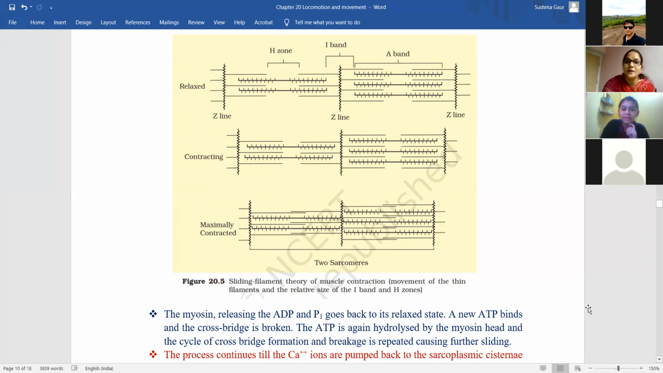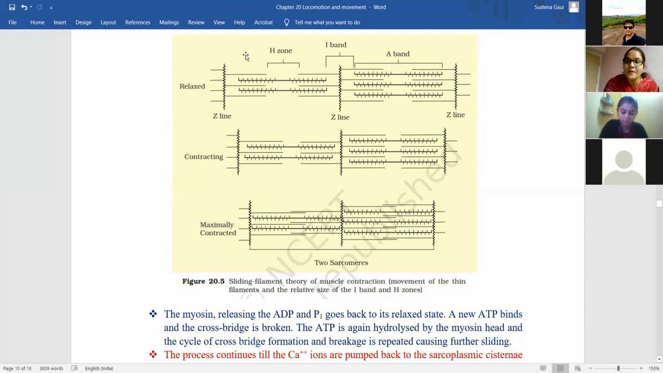The A band, right? Because nothing is happening to the myosin. Yes, the A band will retain its length. It will not increase, it will not decrease. The only things that are changing are the I band and the Z line.